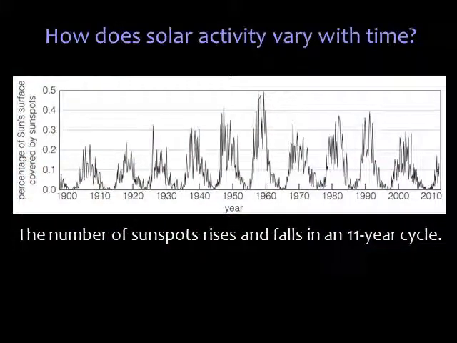Solar activity does vary with time. For example, the number of sunspots on the sun gradually rises and falls over an approximate 11-year cycle. We can see that the sunspot cycle can differ each time. Sometimes there are lots of spots, sometimes there are fewer. At each solar maximum, the sun's entire magnetic field starts to flip, turning magnetic north into magnetic south and vice versa.